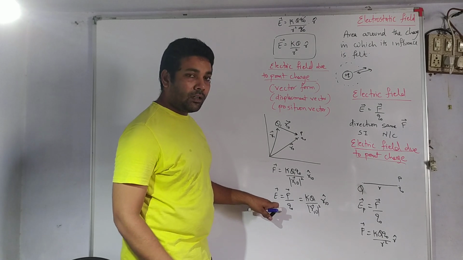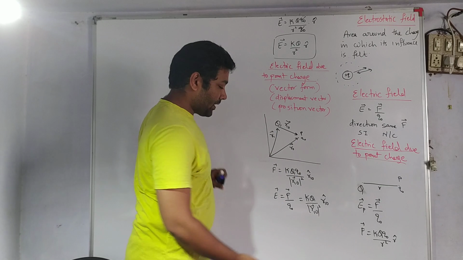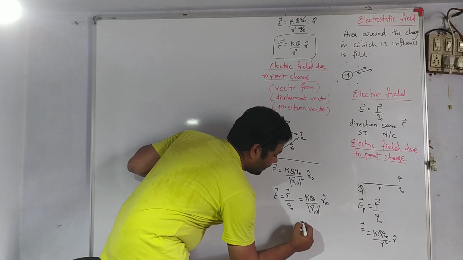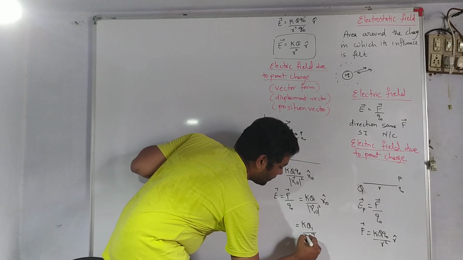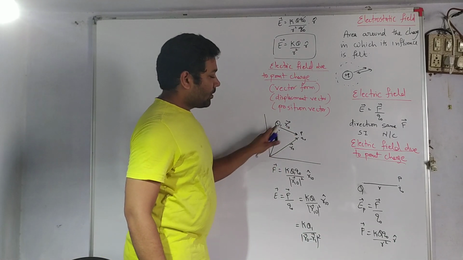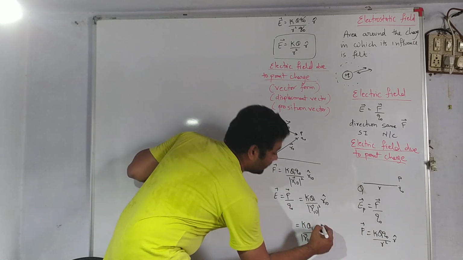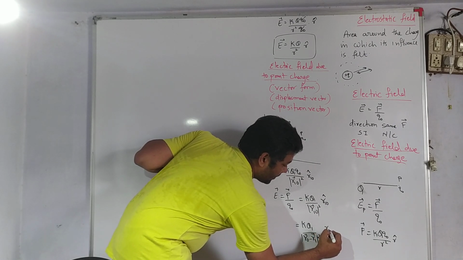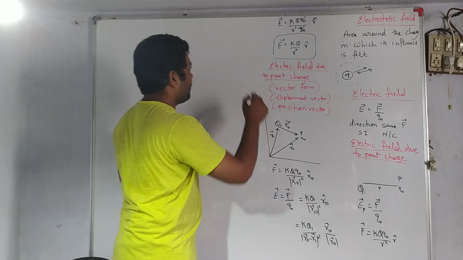This one we have written in a more elaborate form in terms of position vectors and displacement vectors. Let us write it in a much more detailed format. So this will be kq1, and this can be written as r0 minus r1 square. You must know how to evaluate this vector, which forms a triangle. So r0 minus r1, and the cap can be written as the vector upon its modulus. Next step involves